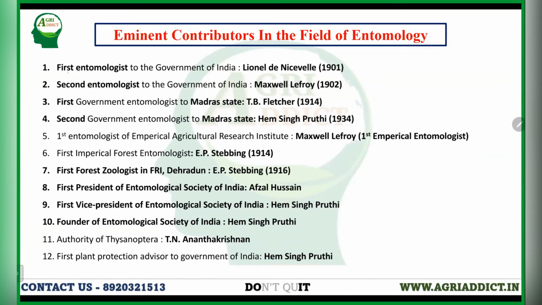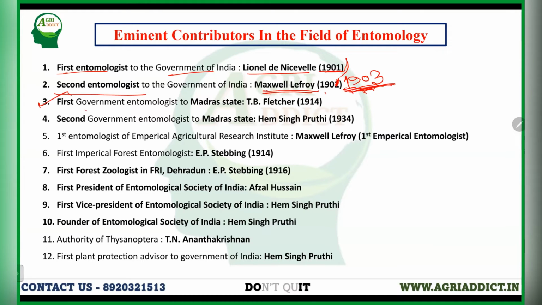So the first entomologist to the government of India was Lionel de Nisbelli, and he was appointed in 1901. And the second entomologist was Maxwell Lefroy, but the year sometimes causes a bit of confusion. In many modern books, the year is given as 1903. So if there are options of both 1902 and 1903, you can go for 1903. And if there are options only when sometimes it can be given 1902 or 1903, then go for both of them. But if both are present, then 1903 is more accurate.